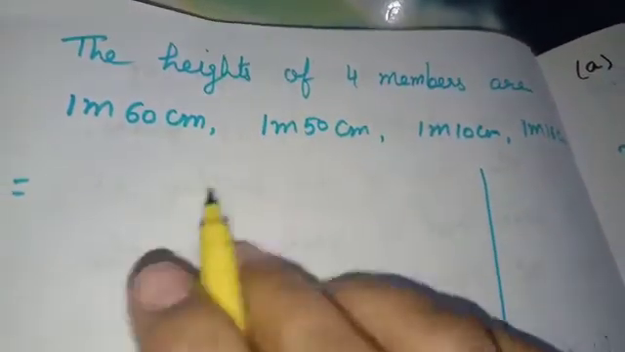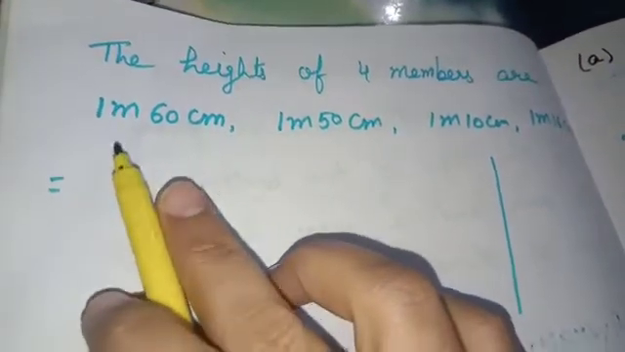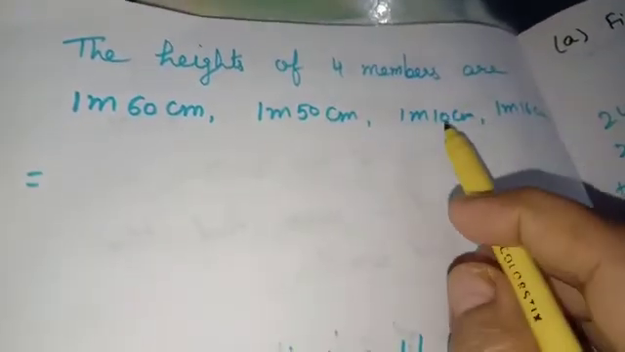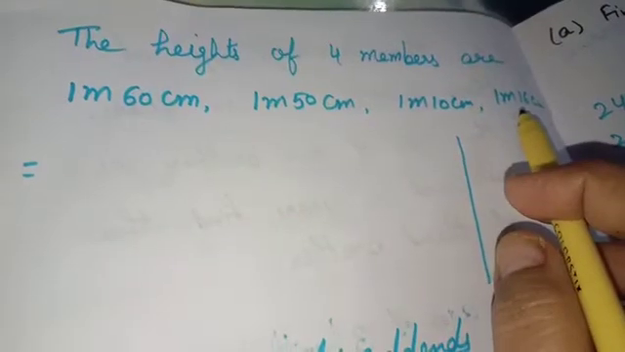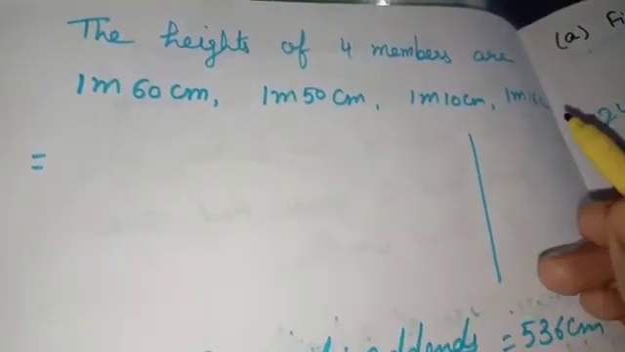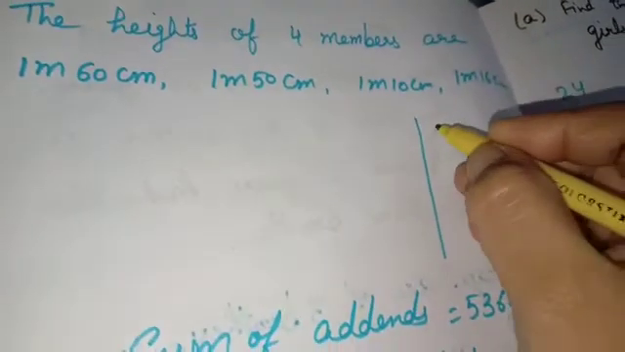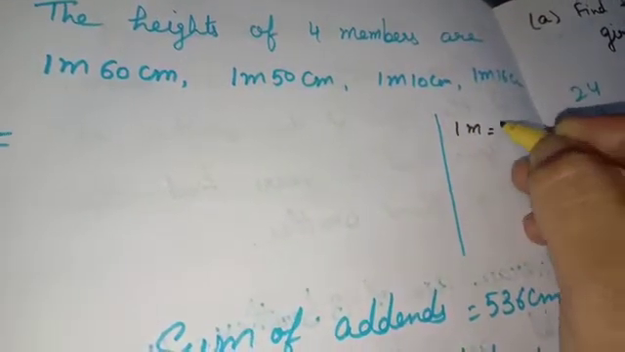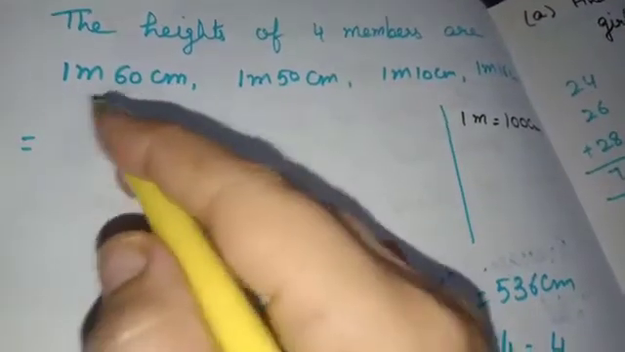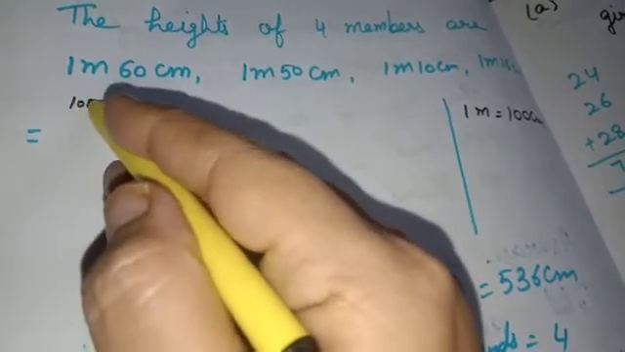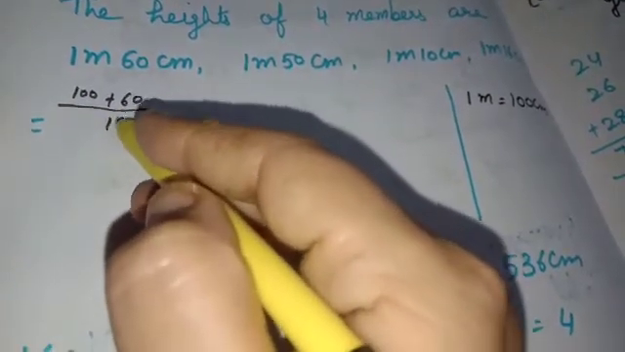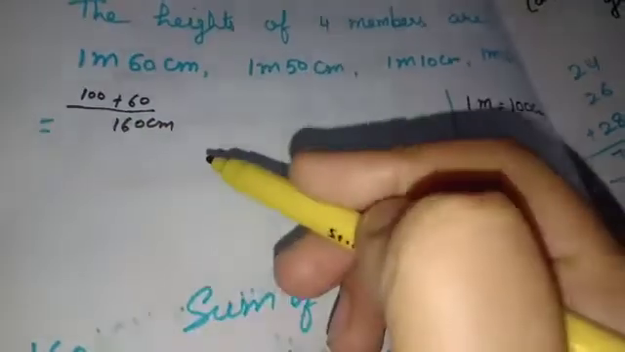But here in this question addends are a little bit different. Here the height is given in a different way: 1 meter 60 centimeters, 1 meter 50 centimeters, 1 meter 10 centimeter and 1 meter 16 centimeter. Firstly, we will convert these heights in simplest form. How can we convert? We all know in our previous classes we have studied 1 meter equals 100 centimeter. It means this 1 meter is 100 centimeter. And this 60 centimeter means 100 plus 60, this equals 160 centimeters.